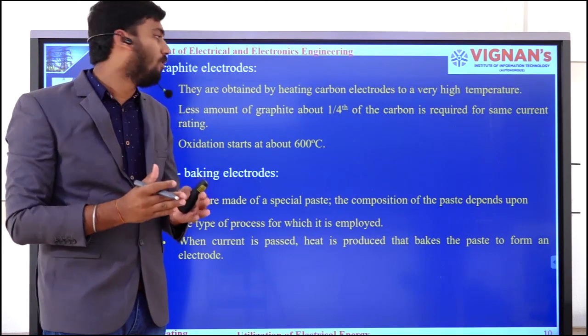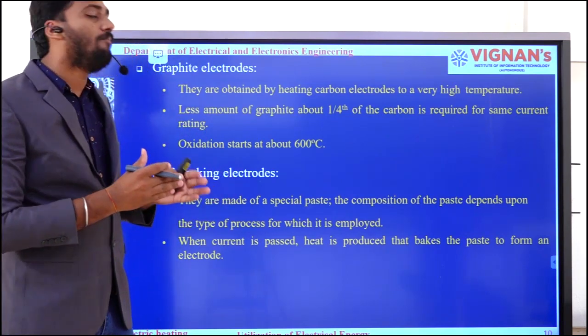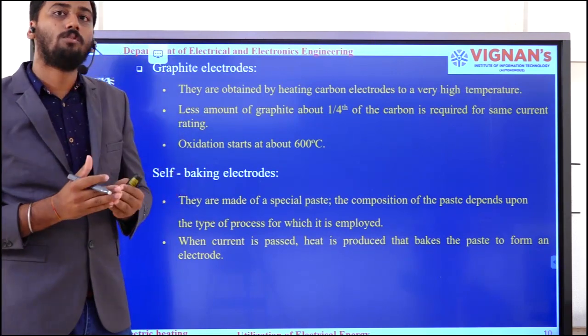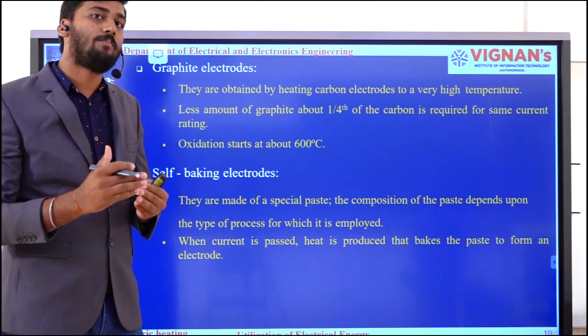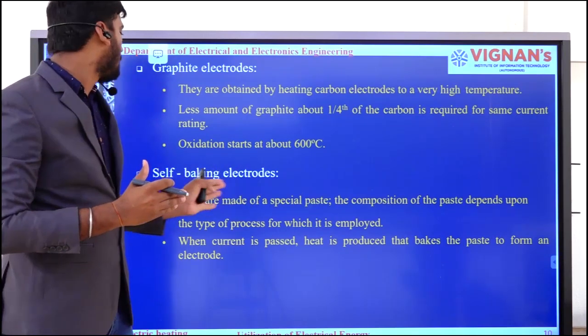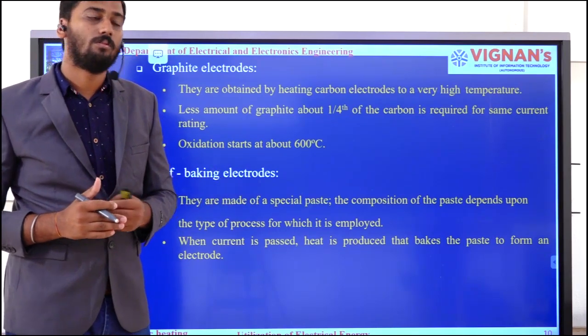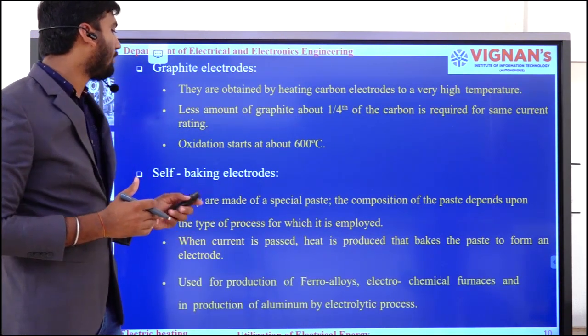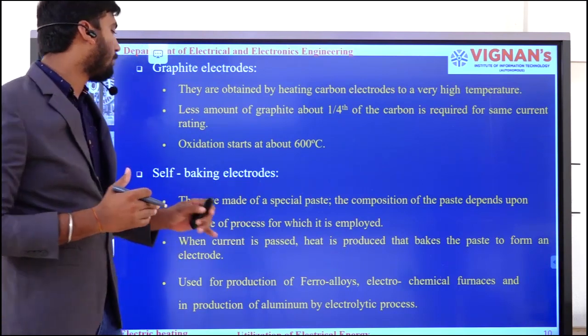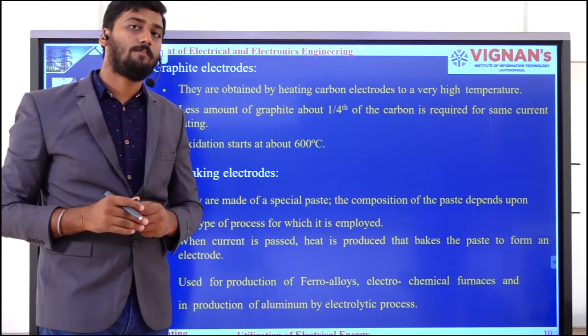Before baking, it will appear in the form of paste. Once the current flows through that electrode, heat will be produced, and that heat bakes the paste to form an electrode. They are used for the production of ferroalloys, chemical furnaces, and in the production of aluminum by the electrolytic process.